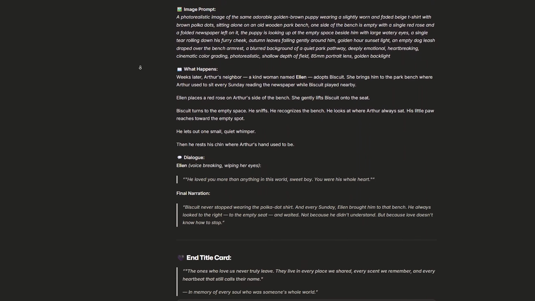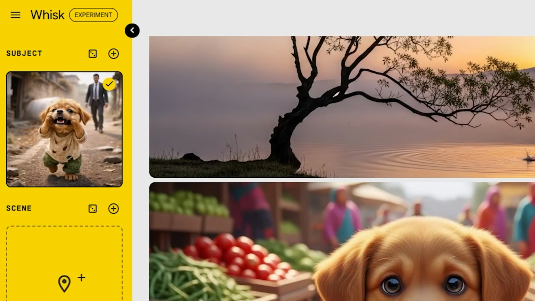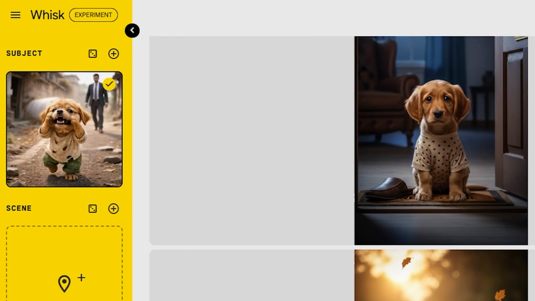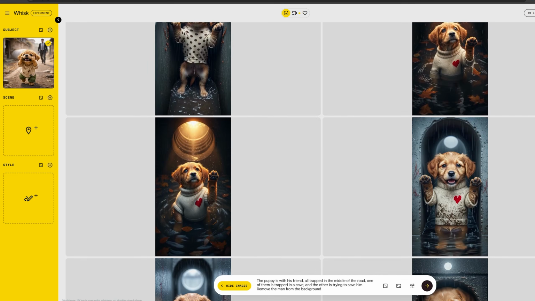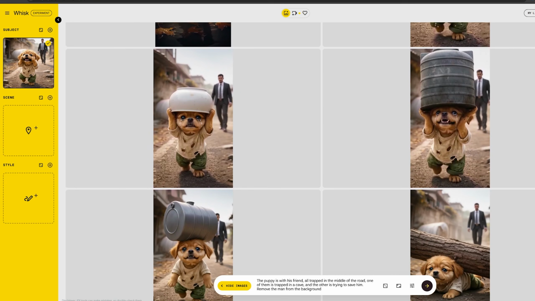Take each scene from your story and bring it into Whisk AI to generate images. Use your base character sample here so your character stays consistent across every image. Go through each scene and generate. It's straightforward. You'll see exactly how it works on screen.